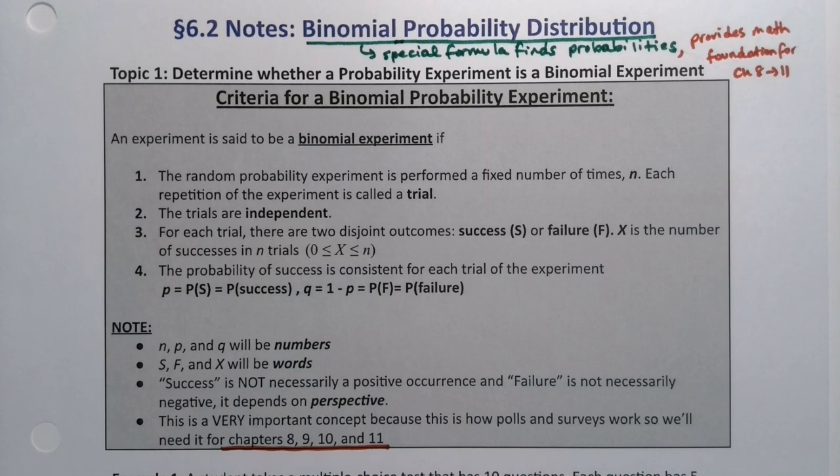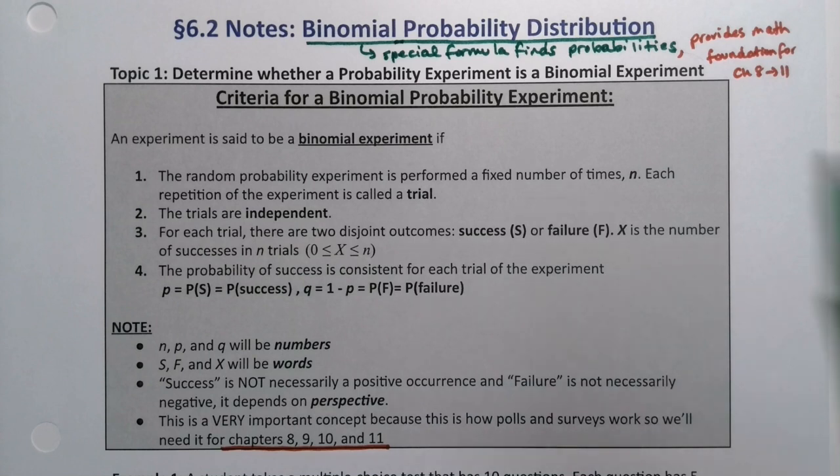Now, the thing about this special formula is that it only works if we know the criteria for the binomial probability experiment. It only works in special cases. I believe this was all figured out by Jacob Bernoulli, actually the same person that also figured out expected value. He was very big into the discrete probability distributions. What can I tell you?